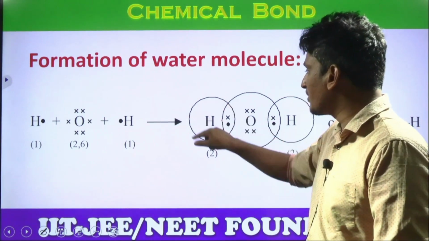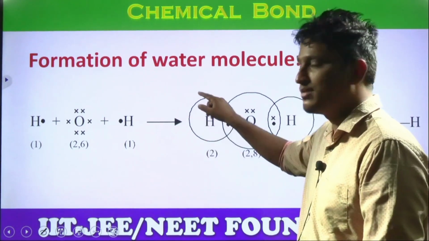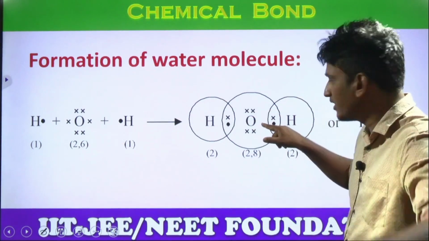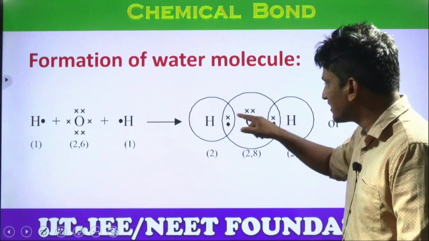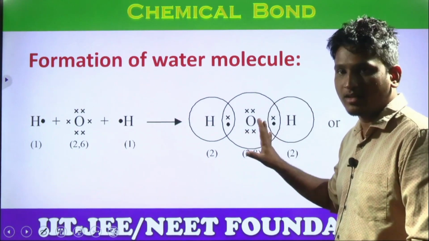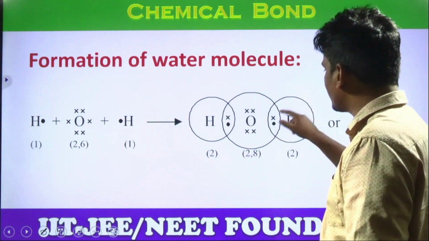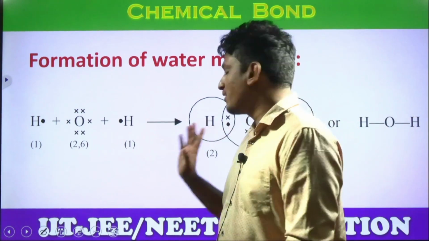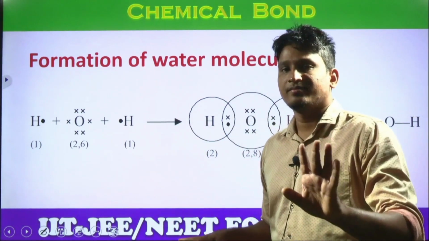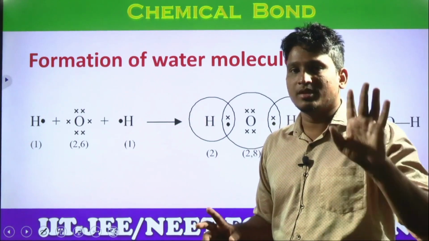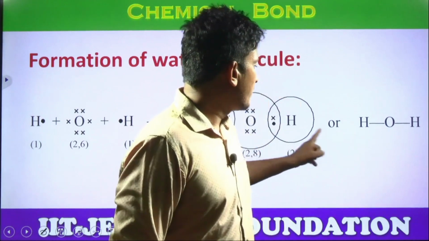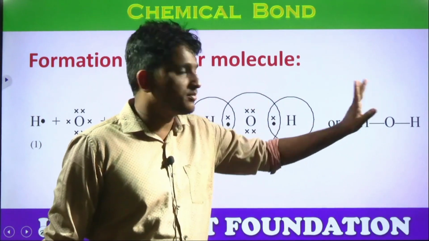Let us count the number of electrons in the hydrogen circle: 1, 2, helium configuration. In the oxygen circle: 1, 2, 3, 4, which are not bonding, 5, 6, 7, 8, which are bonding. Got the clarity? Total 8 electrons. And hydrogen, 1, 2, helium configuration. Now remember, between hydrogen and oxygen, how many bonds are there? One bond only, right? They share one pair of electrons. That means one bond.